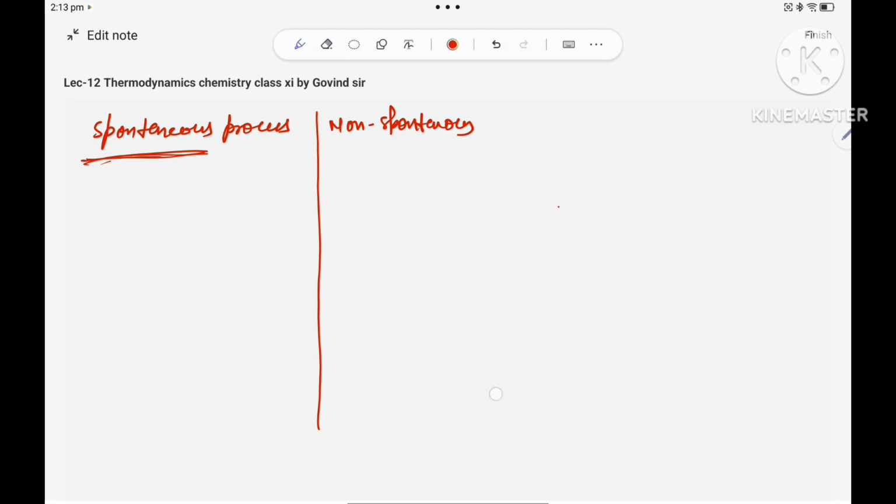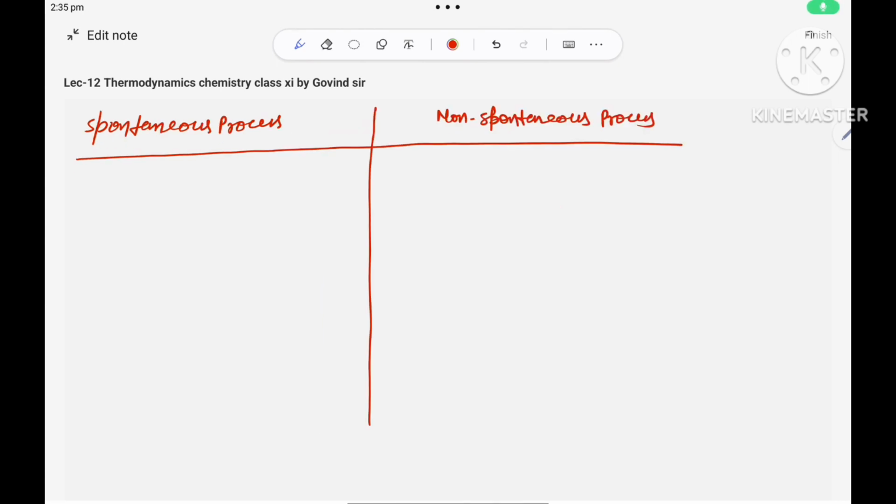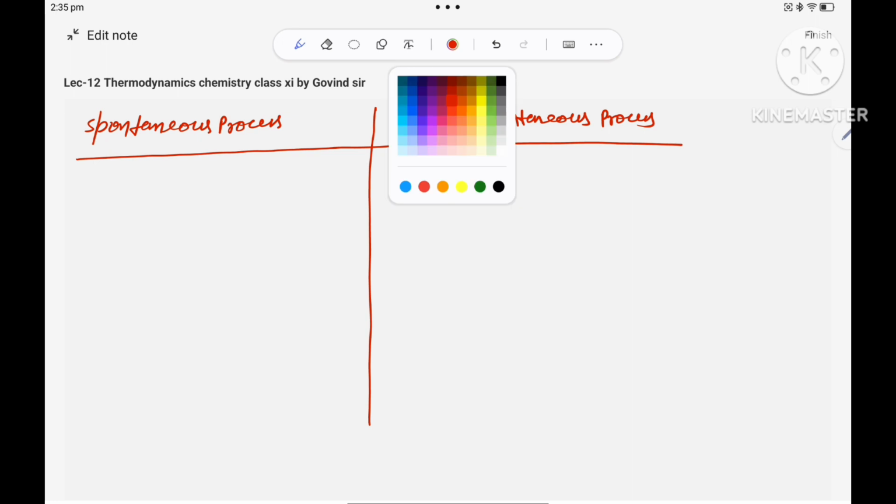Okay. So my eraser is not working this time, but what we can do for this? What happened actually?